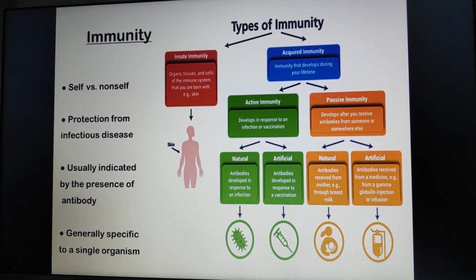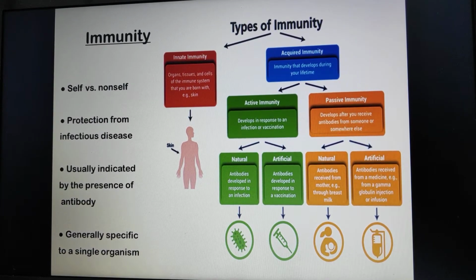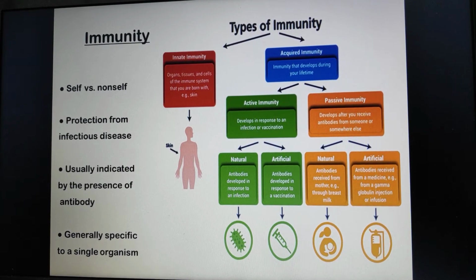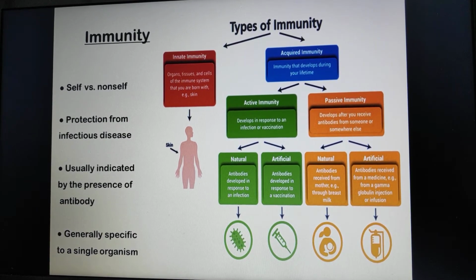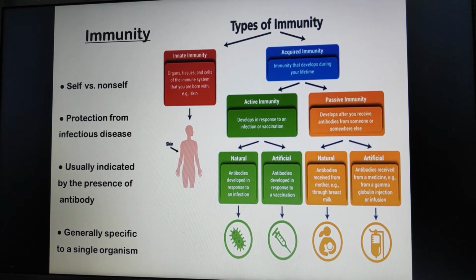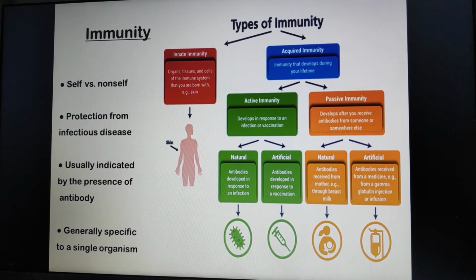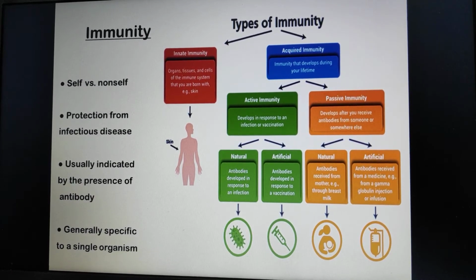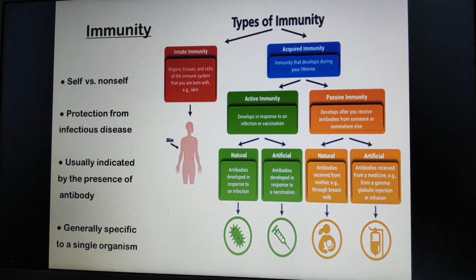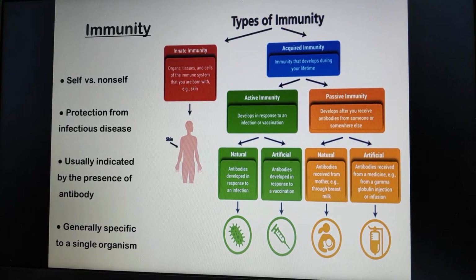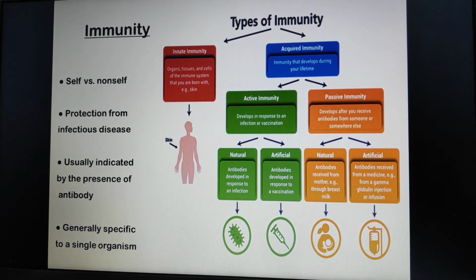Immunity is the ability of a human body to tolerate the presence of material indigenous to the body, that is self, and to eliminate foreign or non-self material. This ability provides protection from infectious disease. Since most of the microbes are identified as foreign by the immune system, immunity to a microbe is usually indicated by the presence of antibody to that organism.